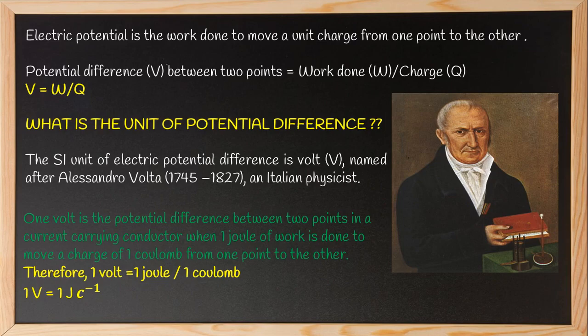So if 1 joule of work is done to move a charge of 1 coulomb from point A to point B in a current carrying conductor, then that potential difference is considered as 1 volt. Therefore, 1 volt is equal to 1 joule per 1 coulomb. That is 1V is equal to 1J by C, or 1 J C inverse, which means that instead of writing by C, you're writing it C inverse. So 1 joule is represented by capital J. So 1 joule per coulomb.